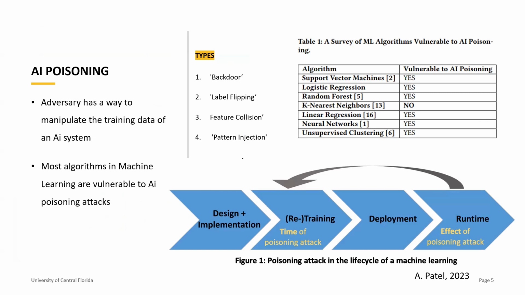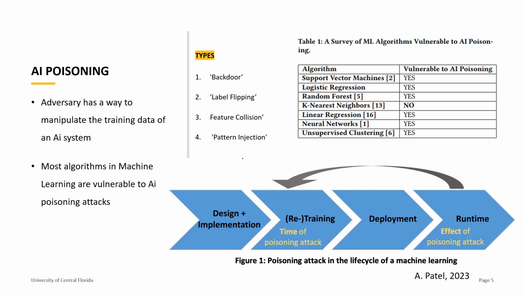There's backdoor attacks, and in these ones, the attacker will insert a backdoor signal into the training data. And when the model sees the signal during testing, it can produce a predefined output based on the attacker's design. A simpler approach is label flipping, where the attacker can alter the labels in the training data to cause confusion. And then more advanced techniques are feature collision or pattern injection, where the attacker can craft inputs similar to one class, but near another class's boundary to mislead models.